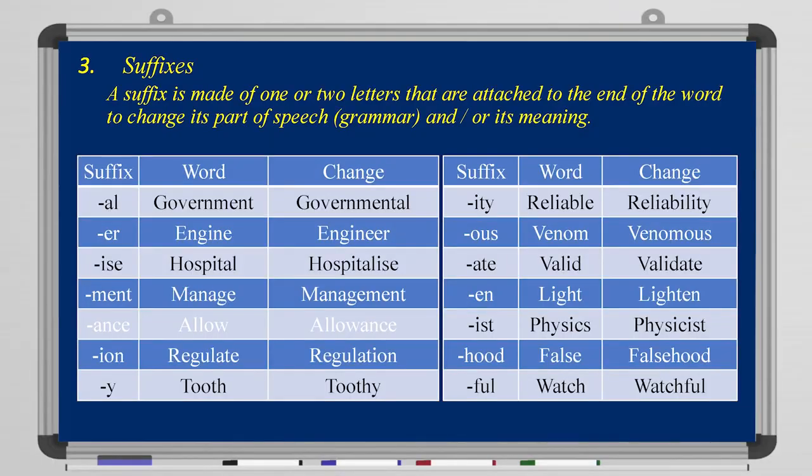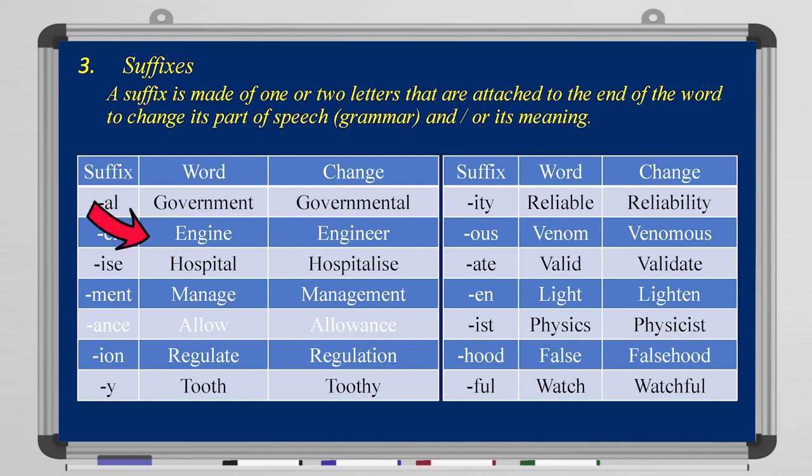Now let's take a closer look at suffixes. We have different types of suffixes: al, er, ise, ment, ance, ion, y, ity, ous, ate, en, ist, hood, and ful. For example, government with al added at the end of the word becomes governmental.